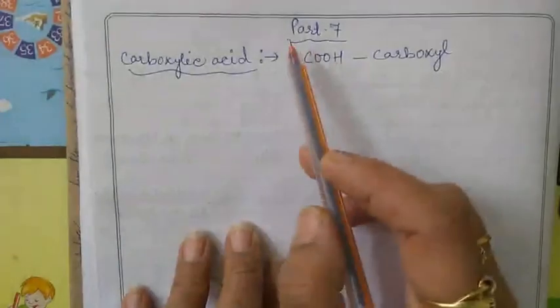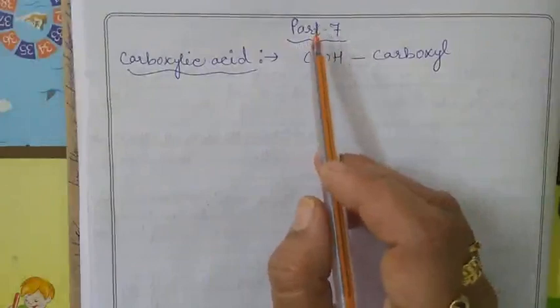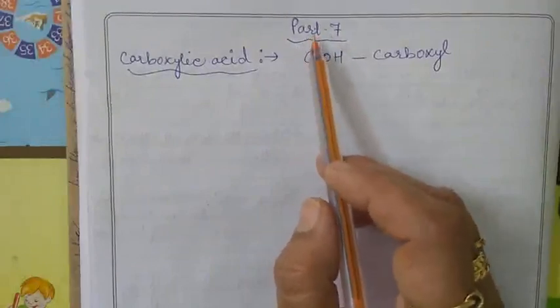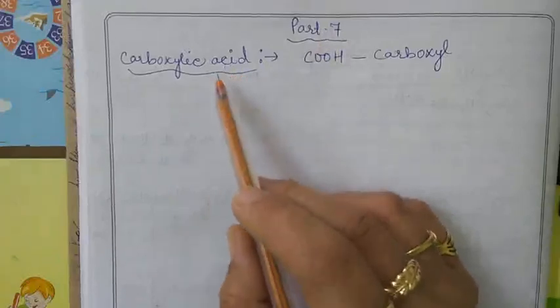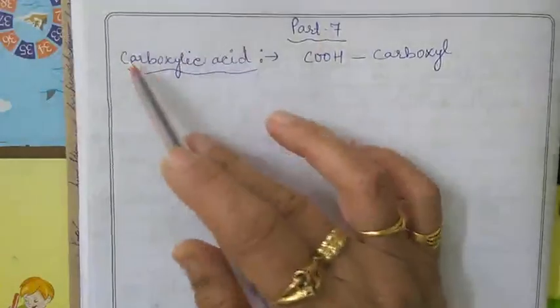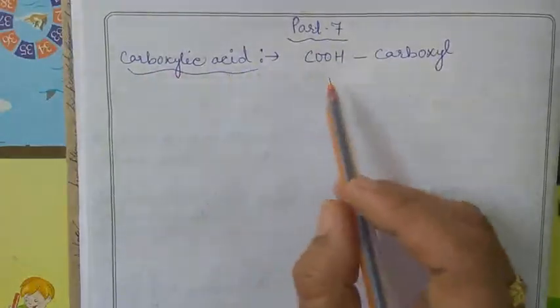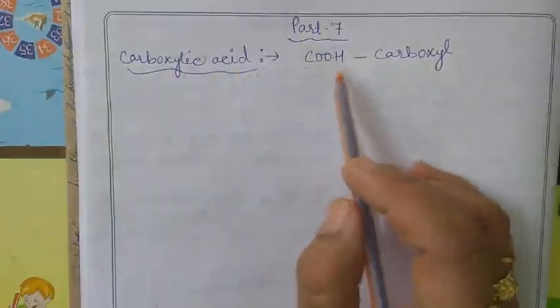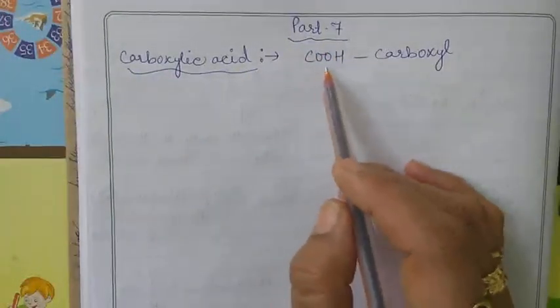Good morning, everyone. Now, the next part of the lesson, aldehyde, ketone, and carboxylic acid, is carboxylic acid. We have completed the aldehyde and the ketone. Now, this is the last topic of the lesson, that is the carboxylic acid. Okay, we know that this is the carboxylic group or carboxyl group, COOH.